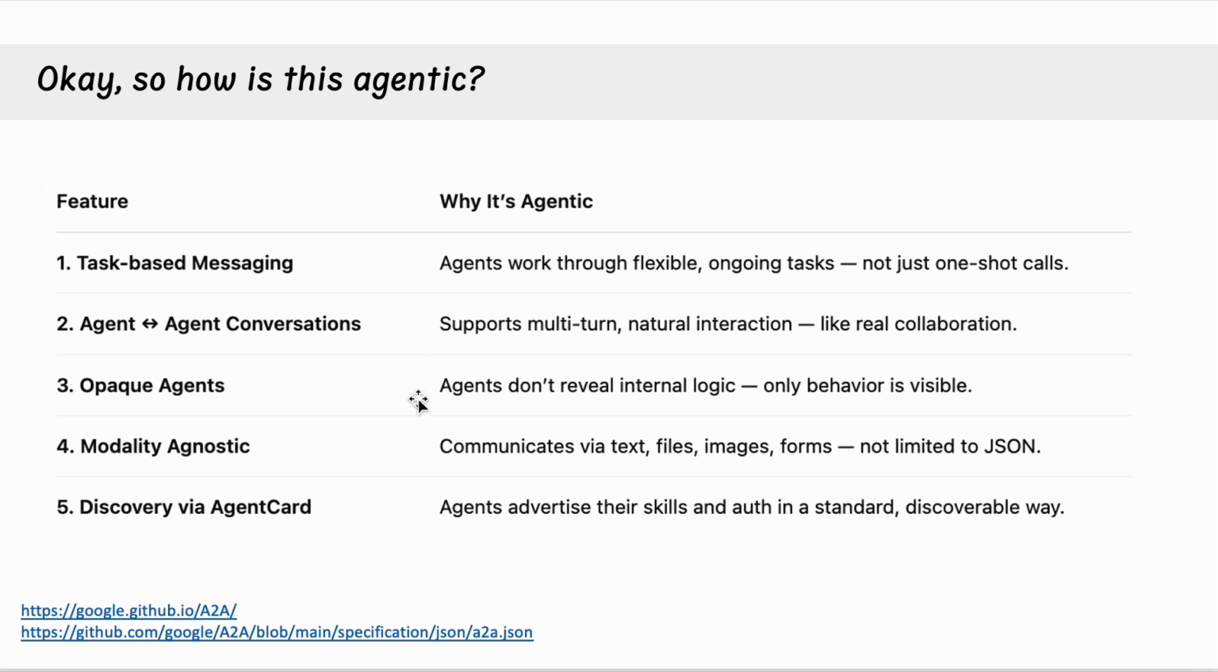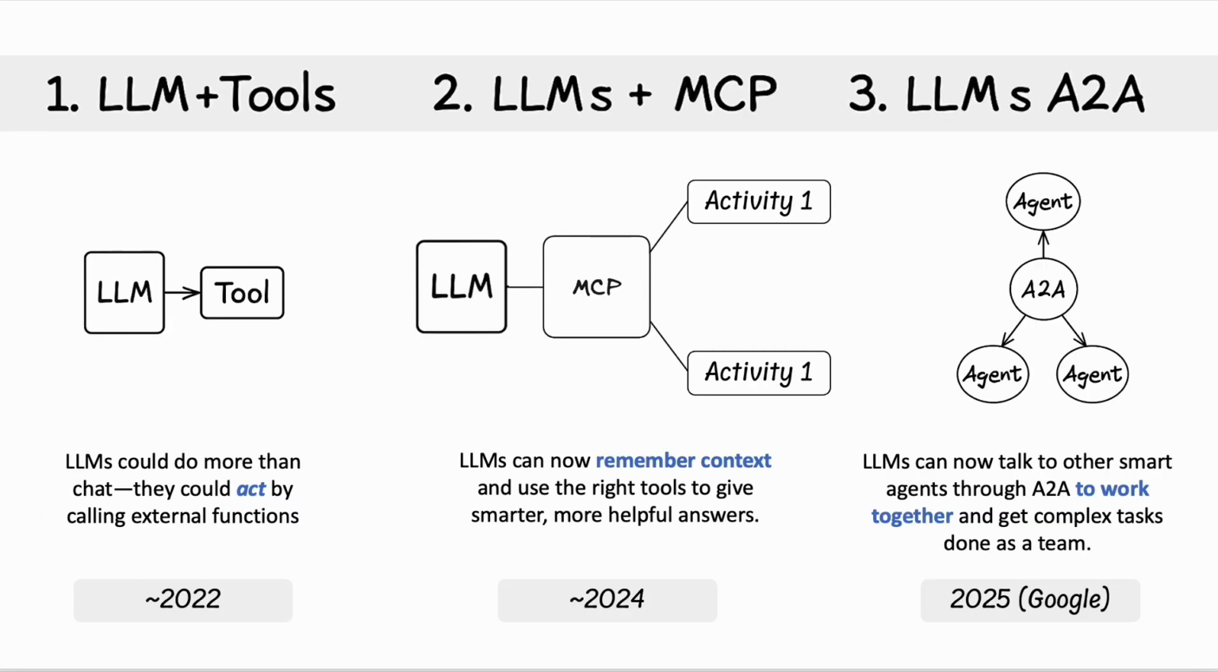And four, using the communication as text files, but it's really modality agnostic, meaning that it can be text files, images, forms, etc., and a lot of different other capabilities. So it's this fluidity in terms of how the agents can work together and communicate, and the types of information that can be shared, that makes it agentic. So that was a very high-level overview, and not precise, but directionally gives you an idea of how this works.